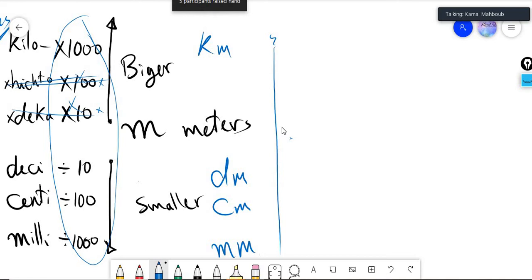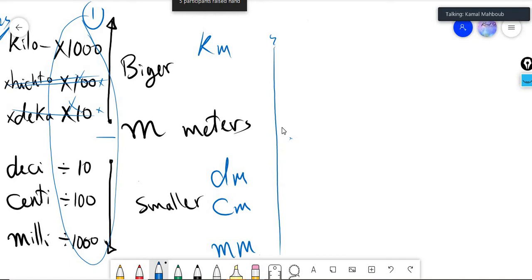You should understand and memorize all of these in order: meter, deca, hecto, kilo, down, DC, centi, milli. You should memorize all of them in order. That is the first thing you should know.